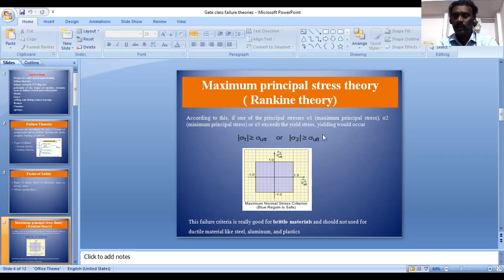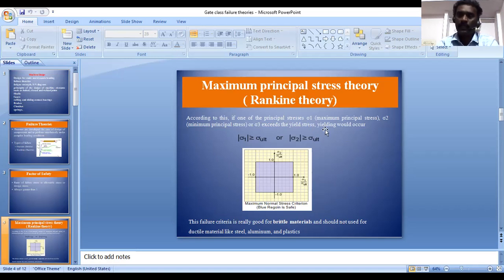The failure occurs if sigma 1 or sigma 2 exceeds the yield stress value. The yield stress is actually obtained from the uniaxial tensile test, so from this tensile test I have the value of yield stress for the particular component. The yield stress should be greater than the induced stress.